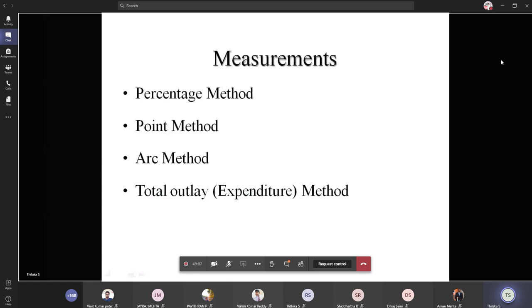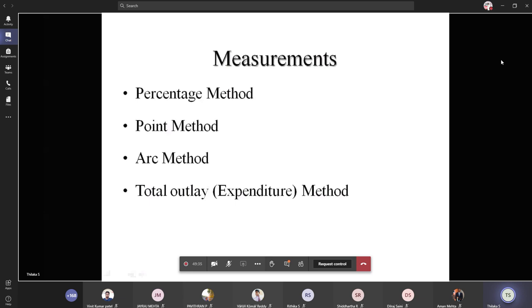Price elasticity of demand is divided into 5 kinds, and we have several methods to measure it. Under the measurements, the first method is the percentage method, the second is the point method, and the third is the total outlay or expenditure method. We are going to discuss them one by one.